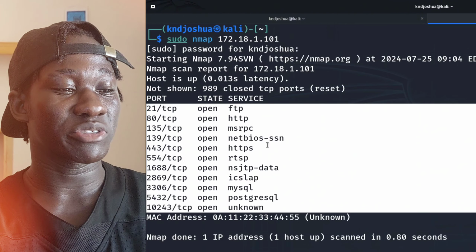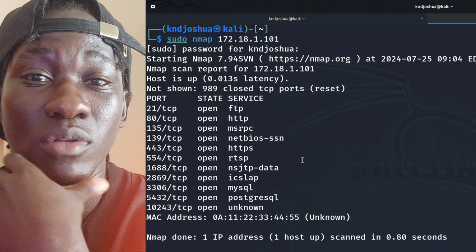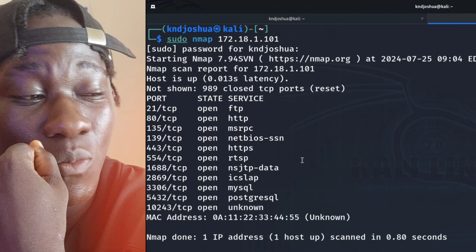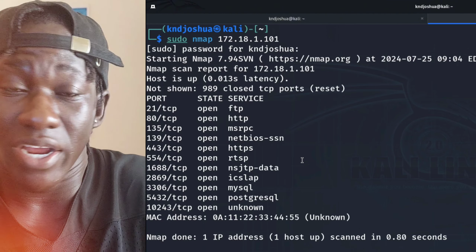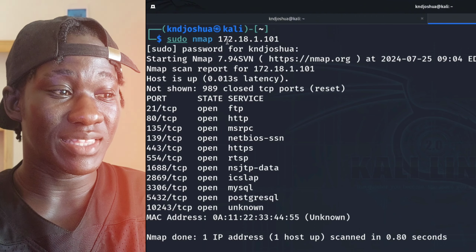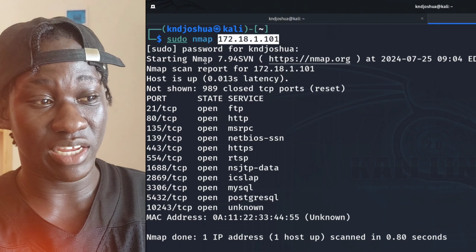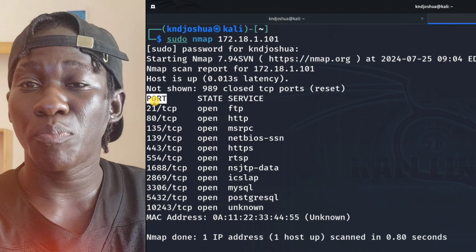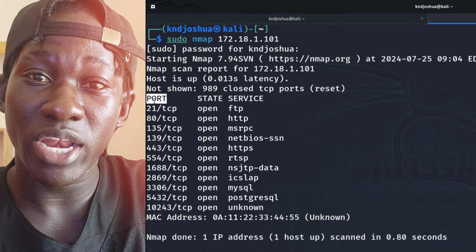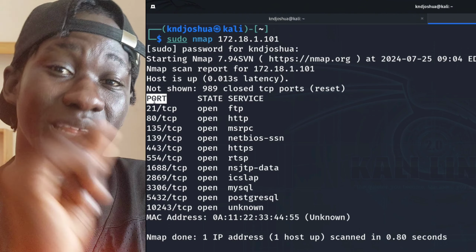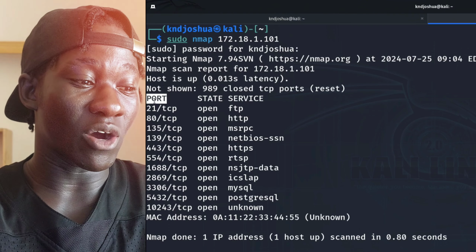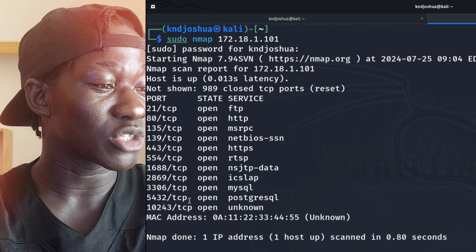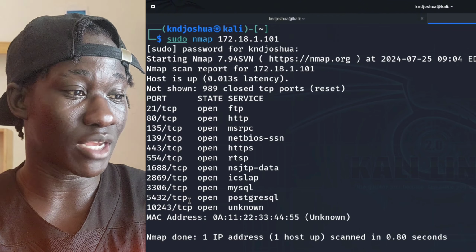So what I want you to know is that an IP address is like a home address. But in the home address, what's happening in that home? If we check the home like we have checked right now, this is a home, right? We're scanning it using nmap, and nmap is showing us ports. Ports are like open doors, windows, whatever can be open in that home. And look at all these ports that are open in this computer. This computer has a lot of ports open, maybe like 15 or 10 of them, okay?